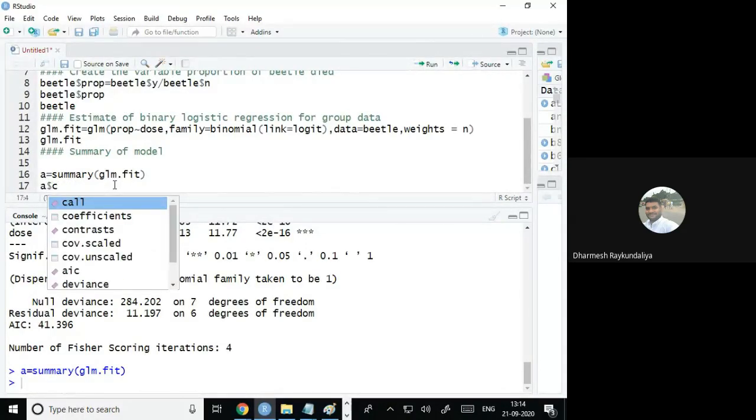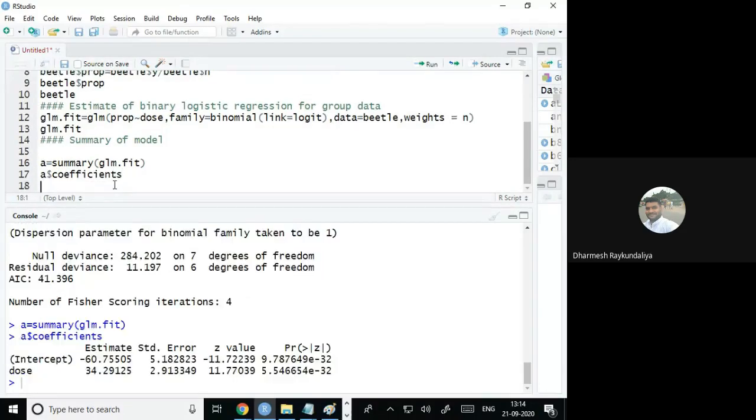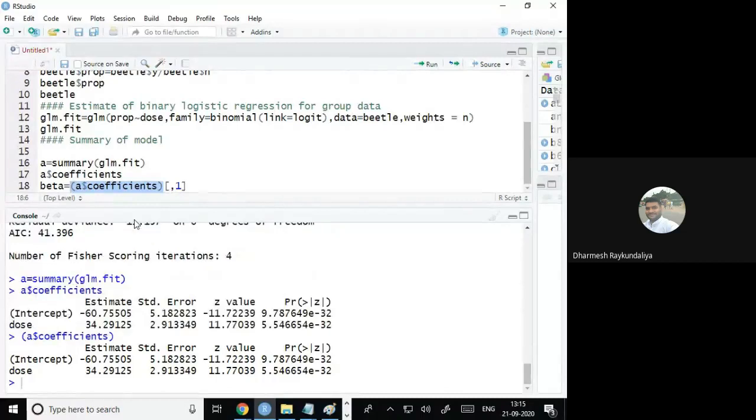Coefficients. If I write this, it gives an extra table. But if I'm only interested in this first column, that means this is the matrix. To extract the first column, I require square brackets, and after the comma, whatever we write is the column, and before the comma, whatever number we write is the row. So my data is in the first column. When I run it, it will give the matrix. You can see it.